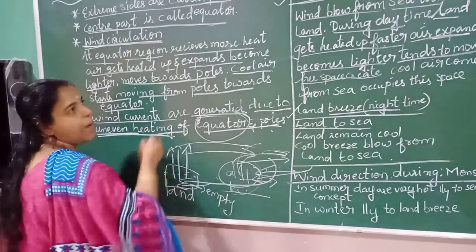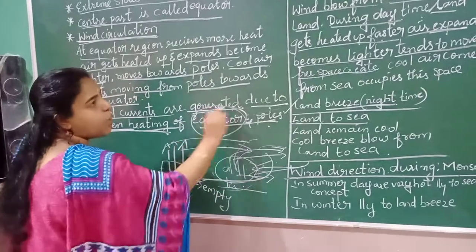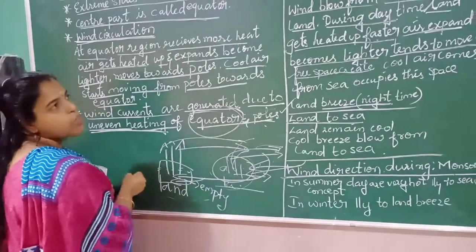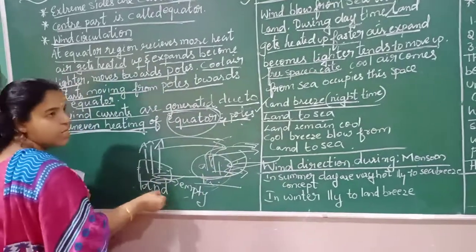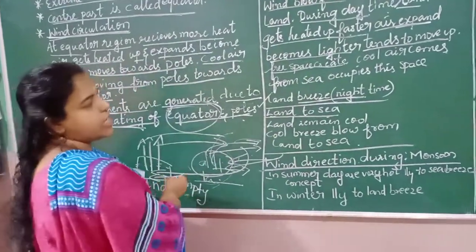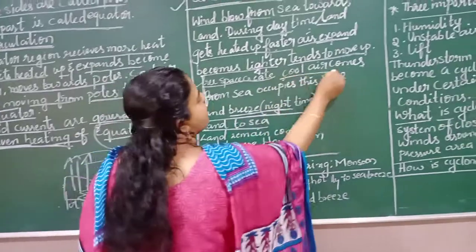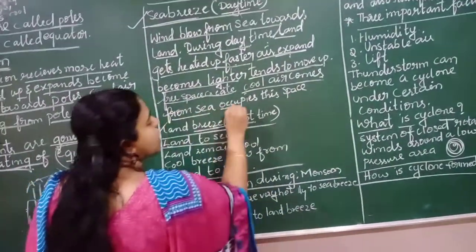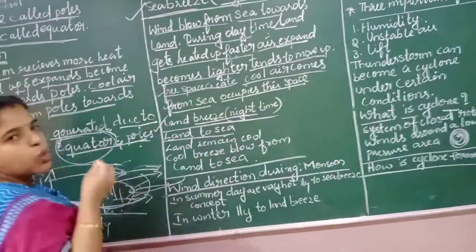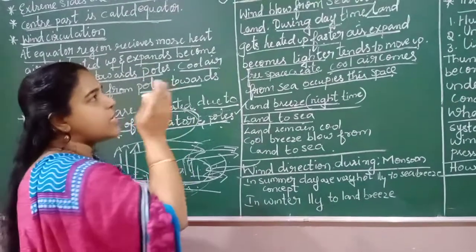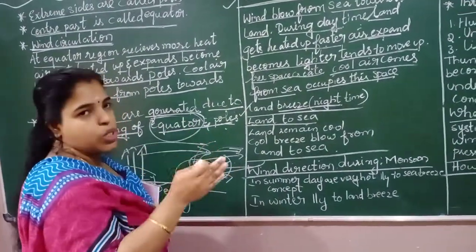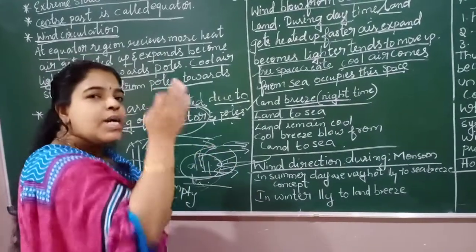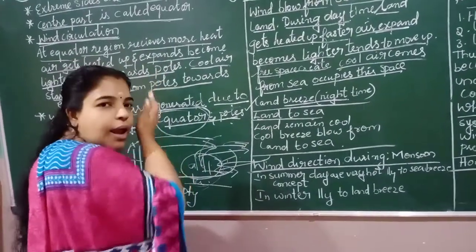This circulation is happening during the sea breeze. The wind blows from the sea towards the land. So the cool air comes from the sea and occupies this space. During the sea breeze, during the daytime, the wind blows from the sea towards the land.